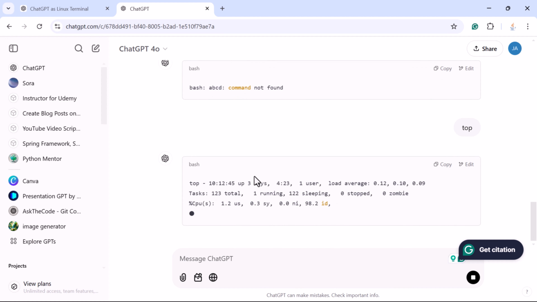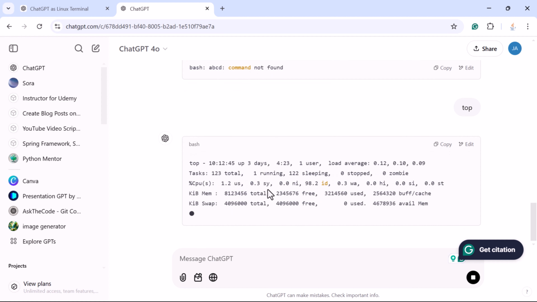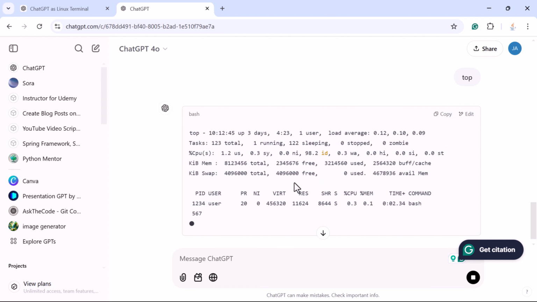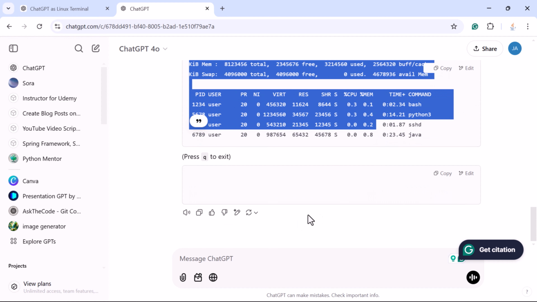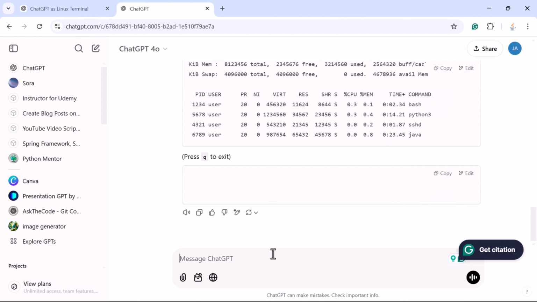And here you can see ChatGPT will simulate a table of processors, CPU usage and memory usage. Of course, the data isn't real, but the structure is accurate.